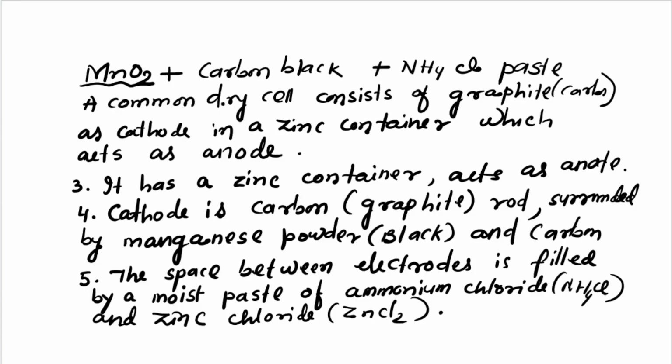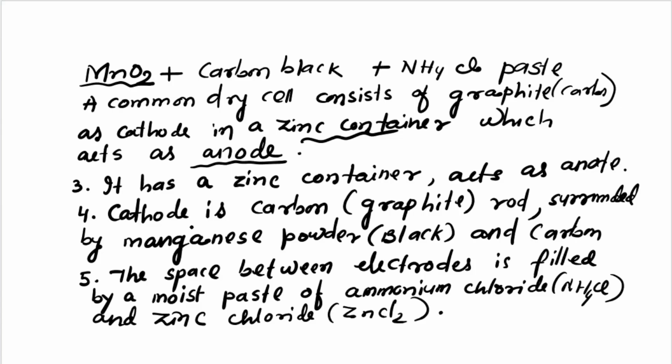A common dry cell consists of graphite, an allotrope of carbon, as cathode, in a zinc container, which acts as anode.